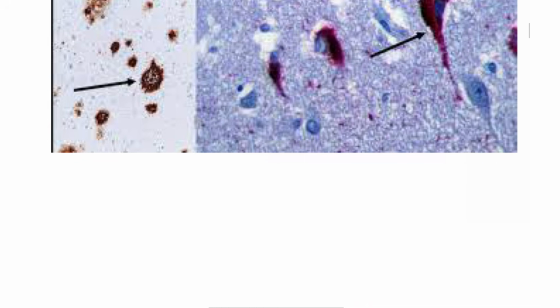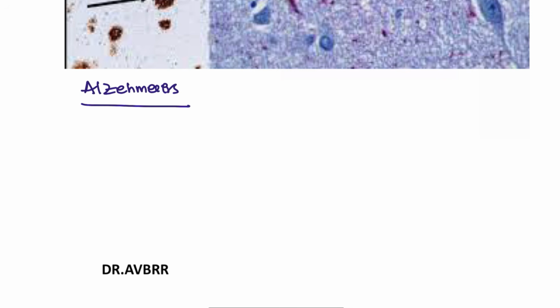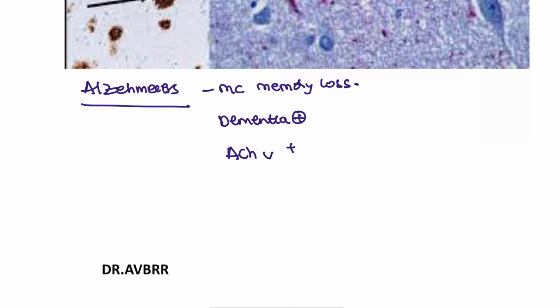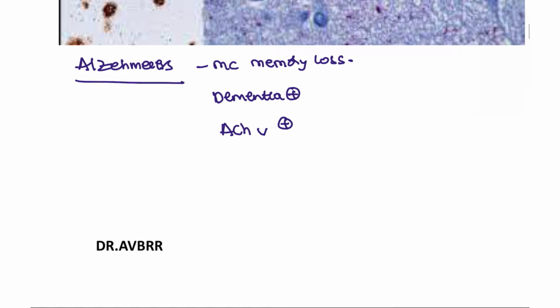Next condition, we will be discussing Alzheimer's. Alzheimer's is a frequently asked question in NEET PG, INI-CET, and FMGE exams. What symptoms will these patients have? Most commonly these patients have memory loss, a very early type of memory loss. The patient will have dementia. Why this dementia? Because of decreased acetylcholine. The acetylcholine is absent in this patient.